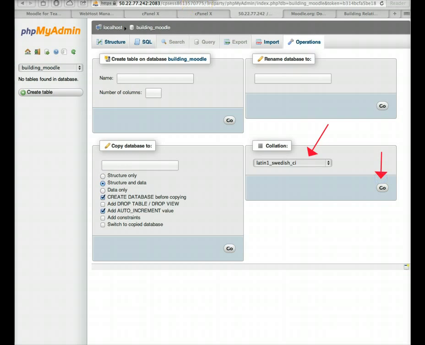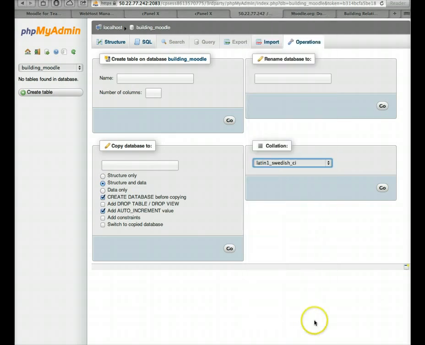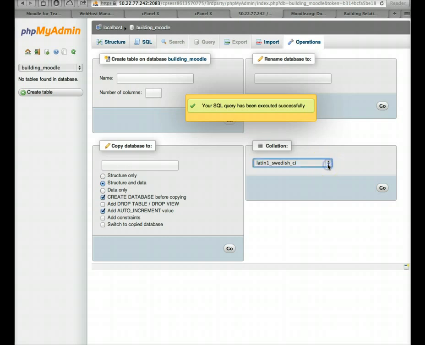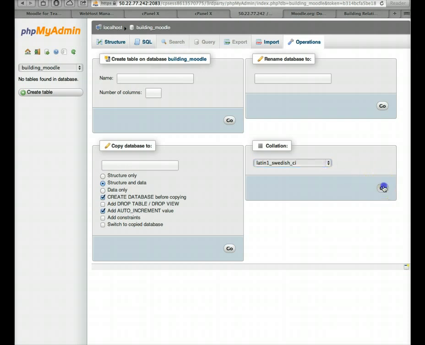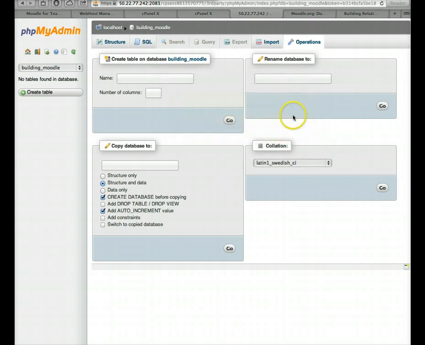So let's make sure that we have the right code here. Let's go through it. Okay, we'll go to the very end. Okay, that's fine. No, it's still not right. Make sure that it's right, because otherwise you're going to be in trouble. So let's try again. It doesn't want to open up, so I'll click on Go and force it to open up. Okay, so let's try again. It's still the wrong one, so I want to make sure that it's right.